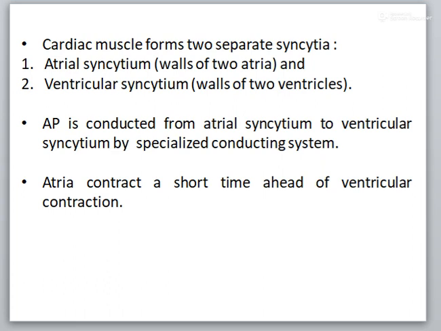The action potential is conducted from the atrial syncytium to the ventricular syncytium by way of a specialized conducting system. Each syncytium obeys the all or none law. Because the atrial and ventricular syncytia are separate, the atria contract a short time ahead of the ventricular syncytium.